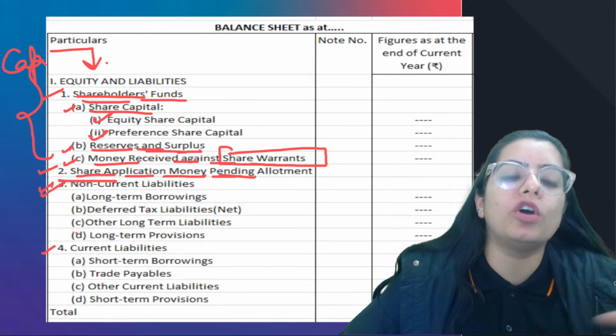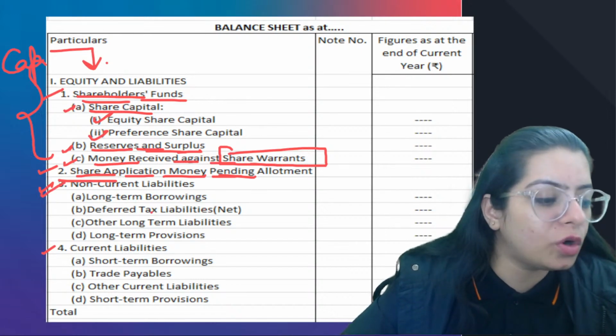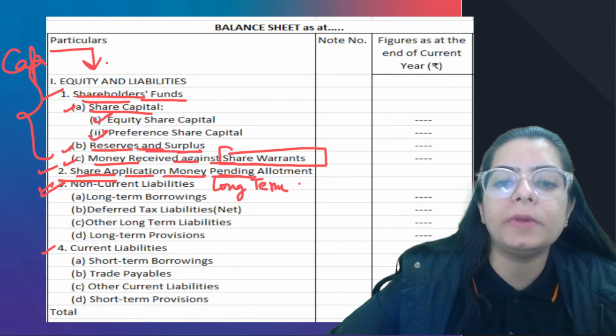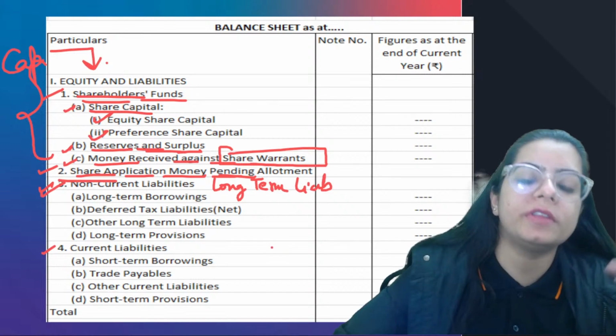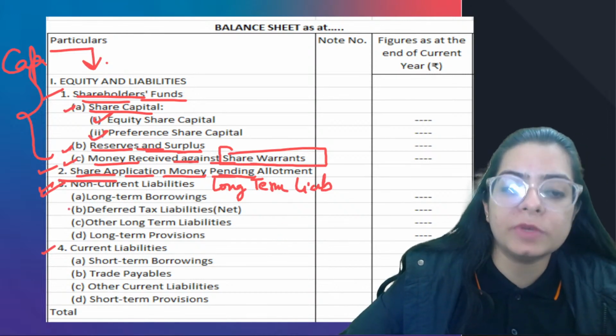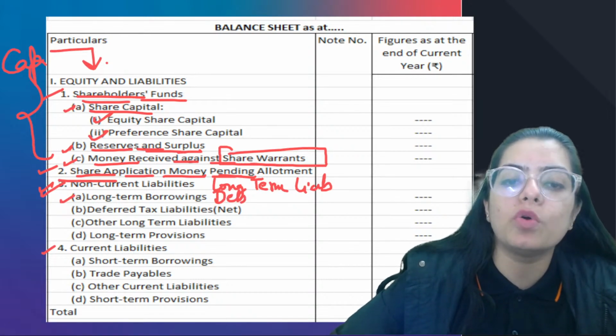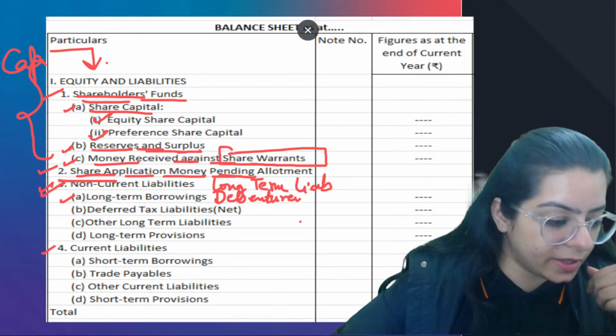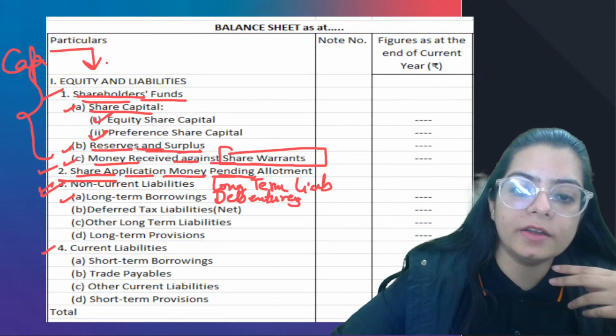Next are the non-current liabilities. Non-current liabilities, you all know, are long-term liabilities: liabilities which you can pay after a period of more than 1 year. First is long-term borrowings. Long-term borrowings means debentures, loans. Any borrowing we have taken for a long time.